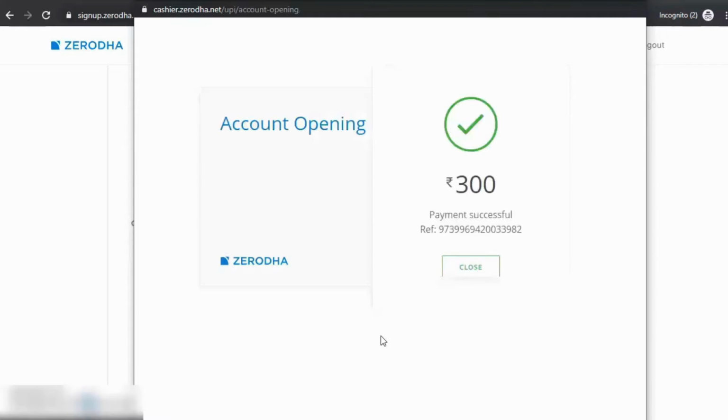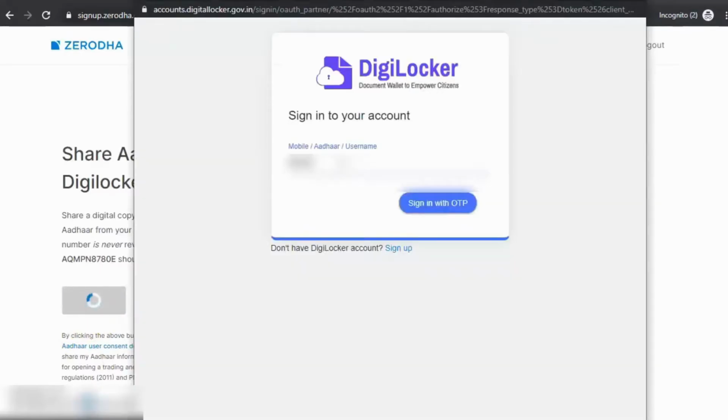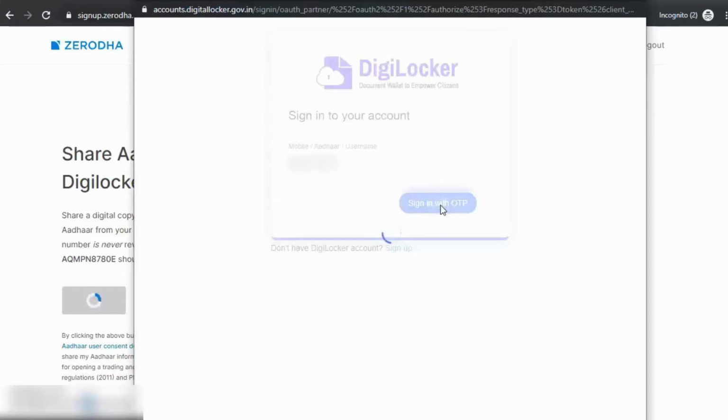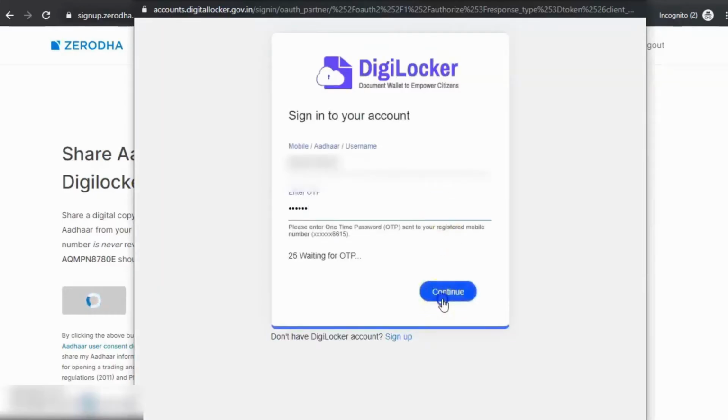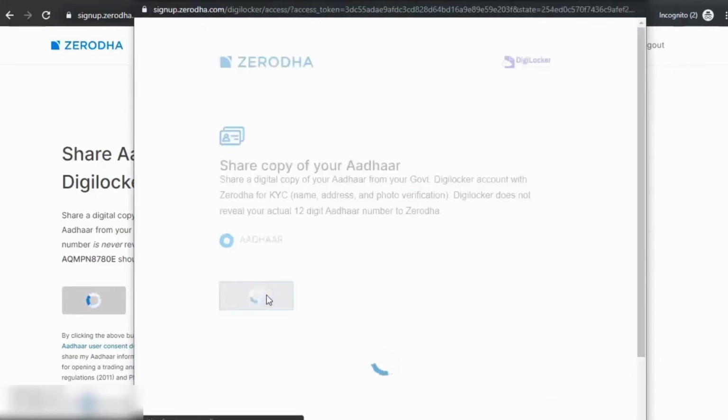So pay. Once your payment is done, you will be asked to connect to DigiLocker. DigiLocker is a government initiative where you can put all your documents like DL, Aadhaar, voter IDs, any government documents, and share your documents whenever you need to the relevant source. You need to sign into DigiLocker. Just put your Aadhaar number and an OTP will be sent to your mobile number. Put the OTP, then continue. Set a PIN and allow sharing the documents from DigiLocker to Zerodha.